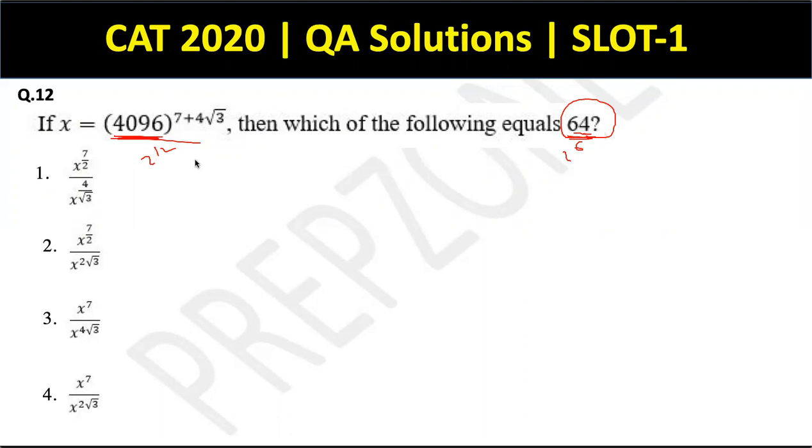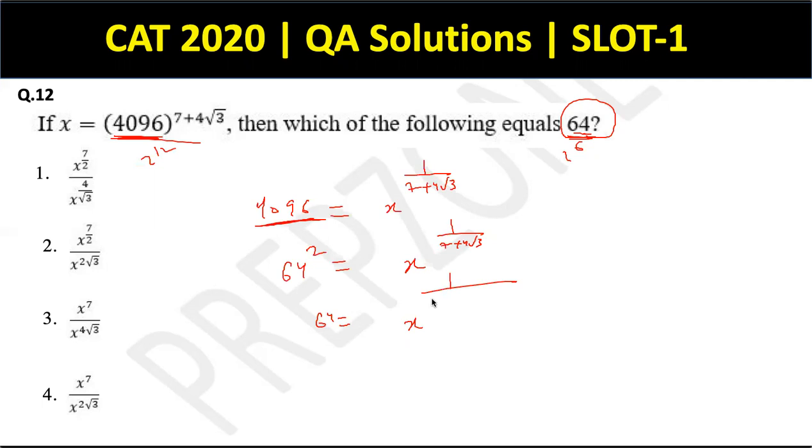Right. So if I just replace this, if I say 4096 and shift the power to the LHS, it is nothing but equal to x to the power 1 by 7 plus 4 root 3. Right. If I again say this is 64 square because I need the value 64. So this is 64 square equal to x to the power 1 by 7 plus 4 root 3. Again, if I shift the power of 2 to the RHS, this becomes 64 equal to x to the power 1 by what? 14 plus 8 root 3.